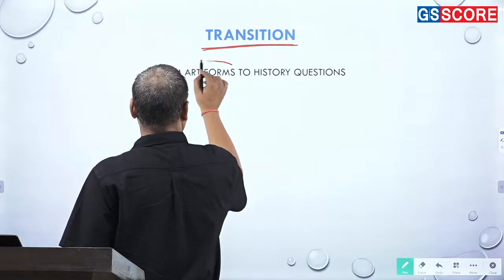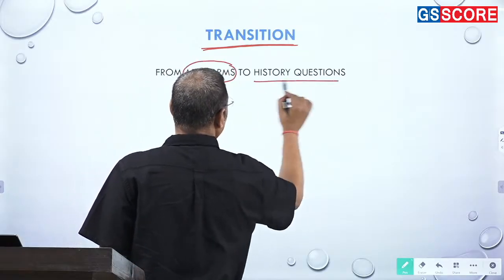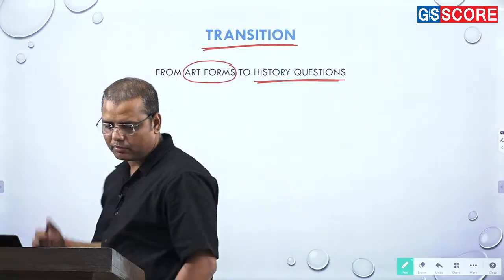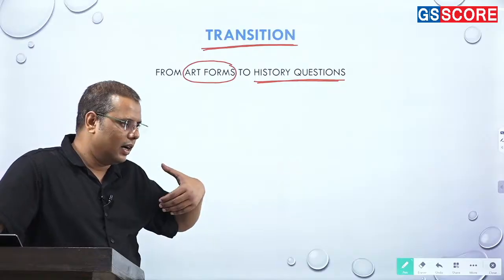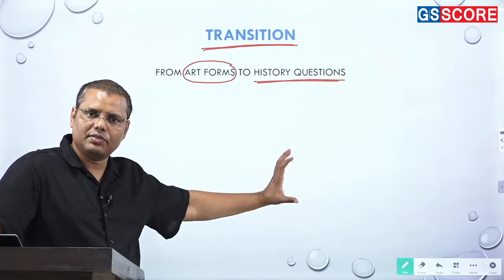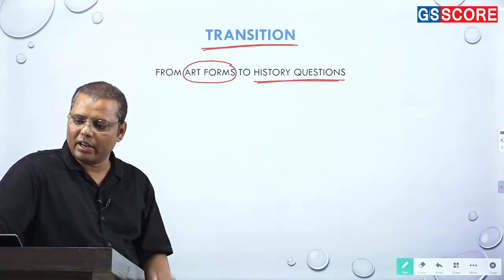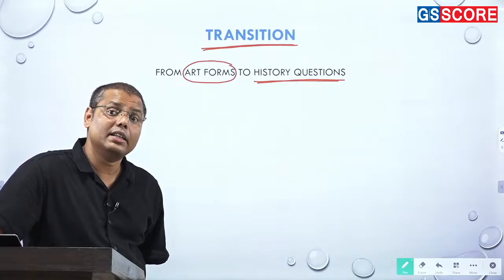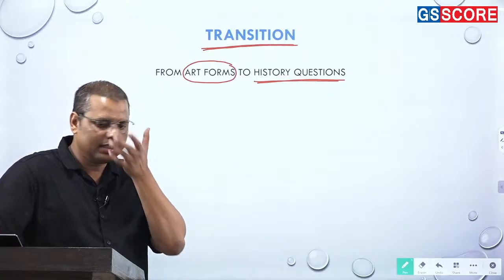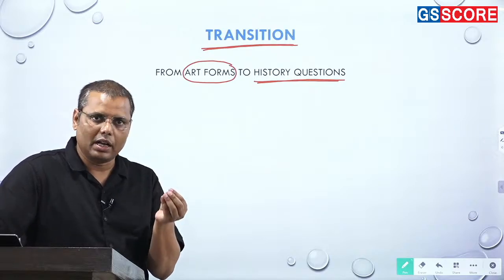Now earlier the art forms used to be the center of the question, and from there they have shifted to the history question. Just now I showed you a couple of questions from the past few years, and on the basis of that you can clearly guess that these questions are having a shift. वो art and culture के नाम पे they're not asking temple architecture, sculpture art, right?